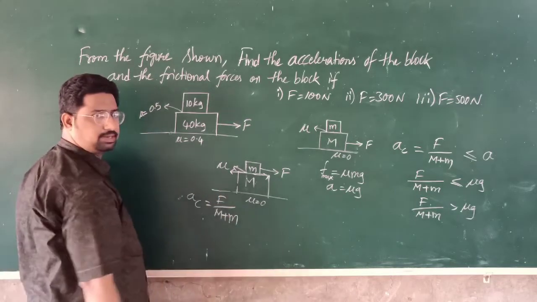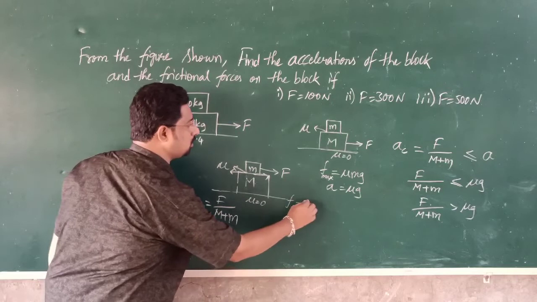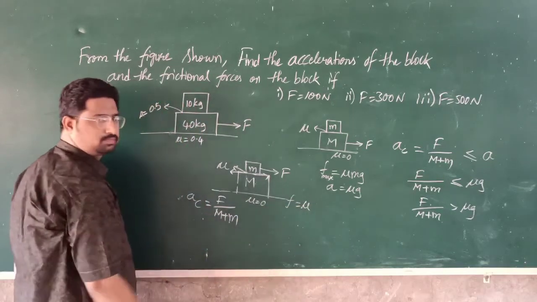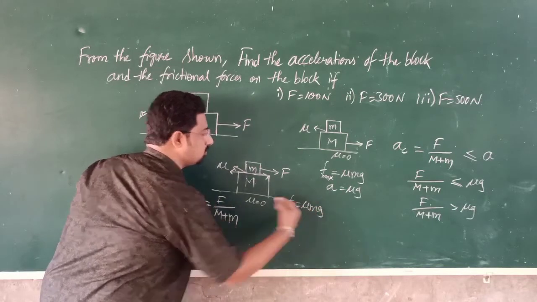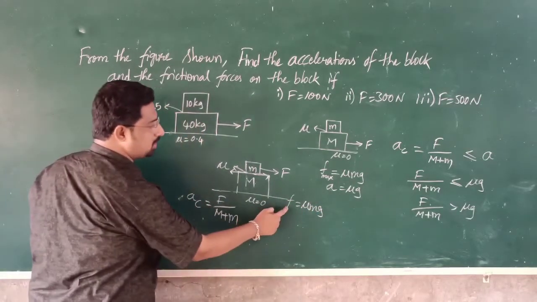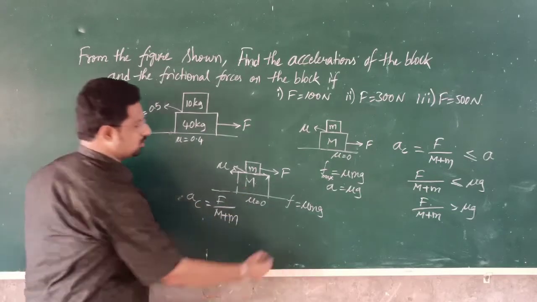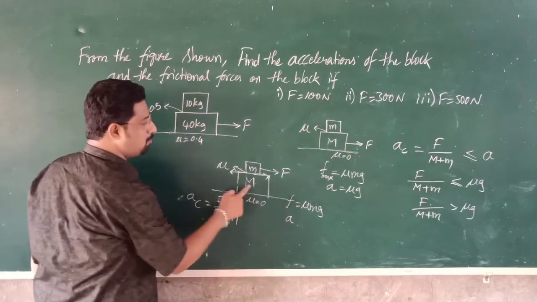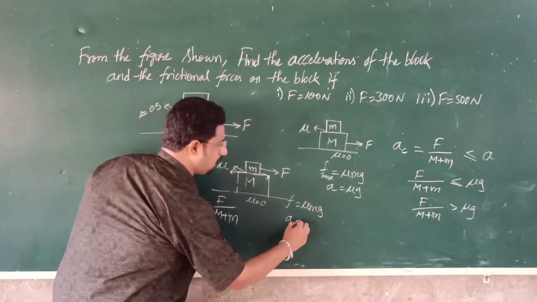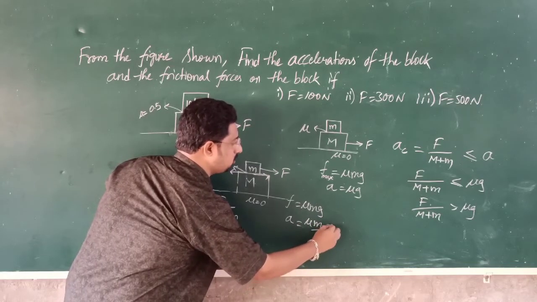First of all, the frictional force F is equal to mu into N, so mu into mg. This frictional force is responsible for the motion of the block. Therefore the acceleration A is equal to F by its mass, so A is equal to mu small m by capital M into g.